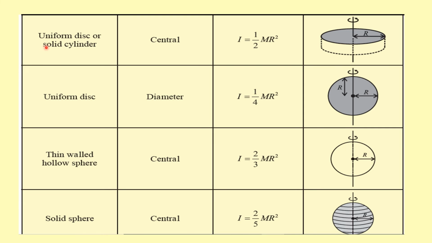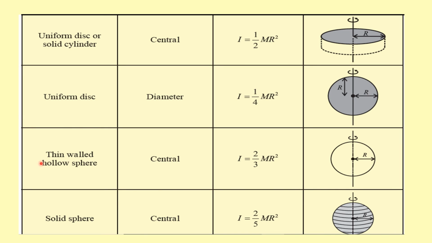The moment of inertia of a uniform disk or a solid cylinder about its central axis is given by I is equal to half m r square, where this axis is passing through the center of this solid cylinder. For a uniform disk, the moment of inertia about its diameter passing through its center is given by 1 by 4 m r square, where r is the radius of this uniform disk.